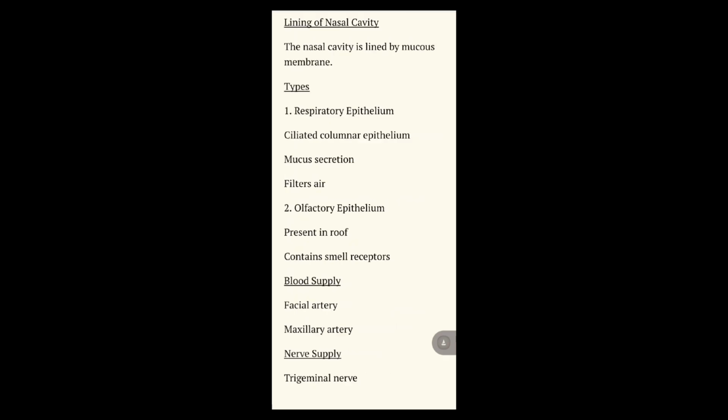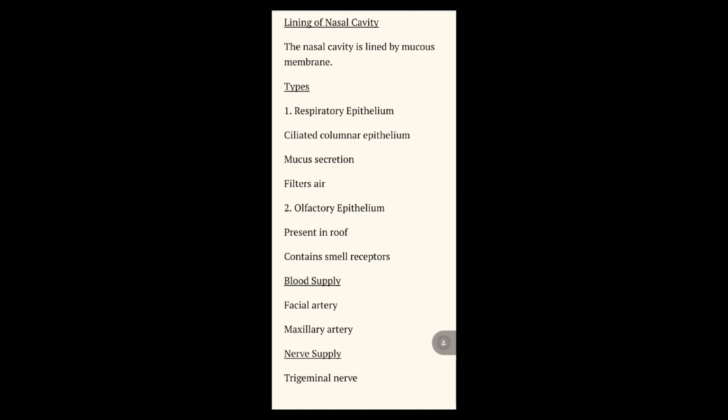Lining of the nasal cavity. The nasal cavity is lined by mucous membrane. There are two types: respiratory epithelium and olfactory epithelium. The respiratory epithelium is ciliated columnar epithelium, which helps in mucus secretion and filters air. The olfactory epithelium is present in the roof and contains smell receptors.